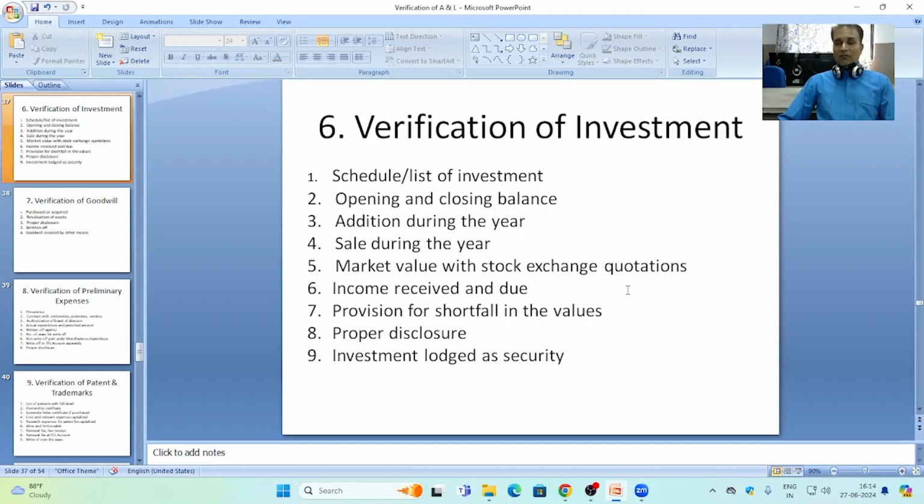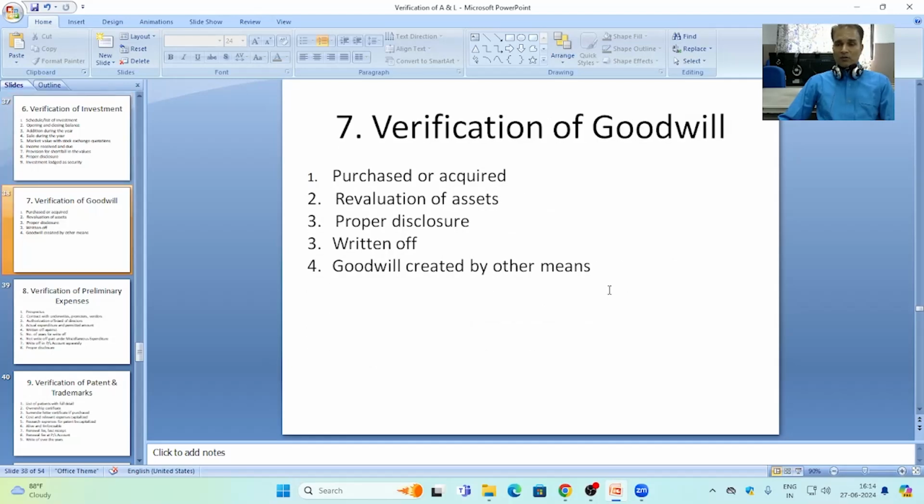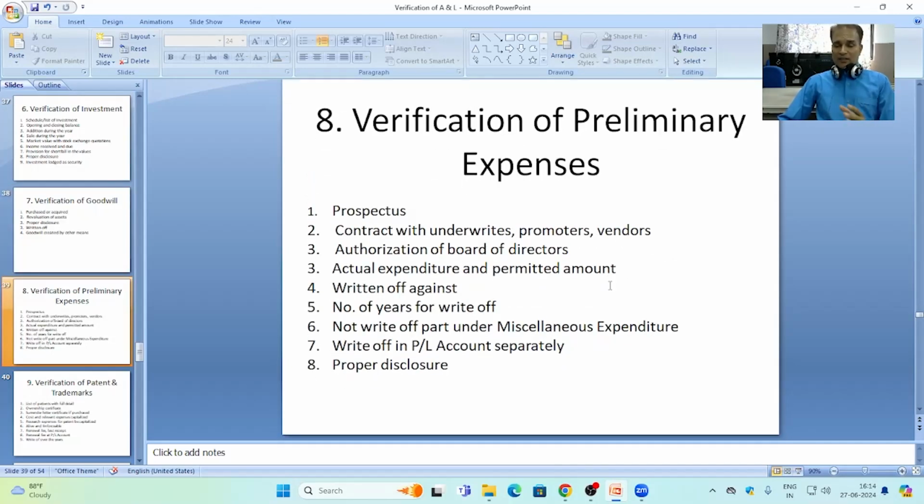After that, verification of investment we have done, verification of goodwill we have done, preliminary expenses. Preliminary expenses means the expenses before the commencement, before the registration of the business, registration of the company.